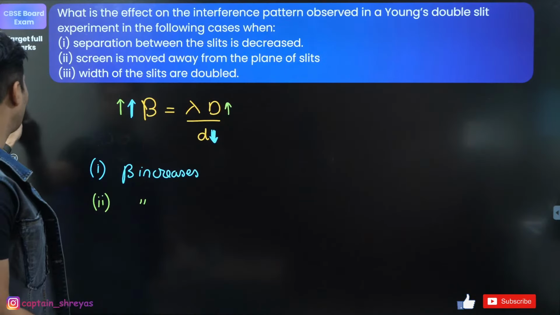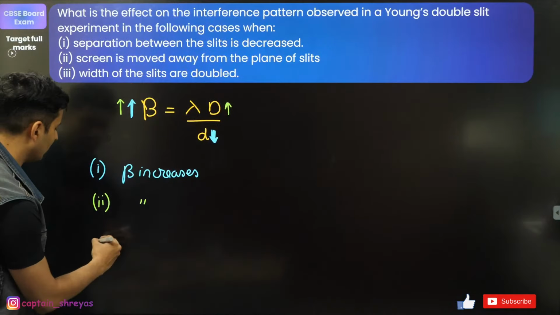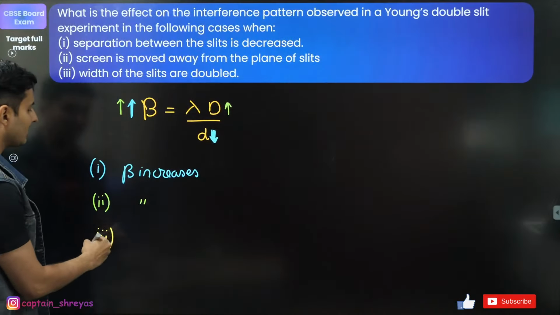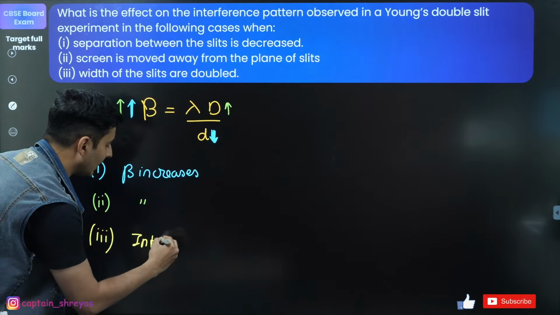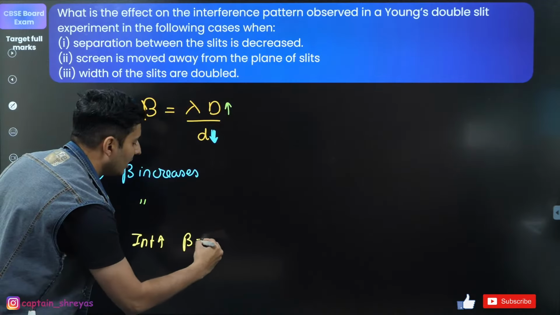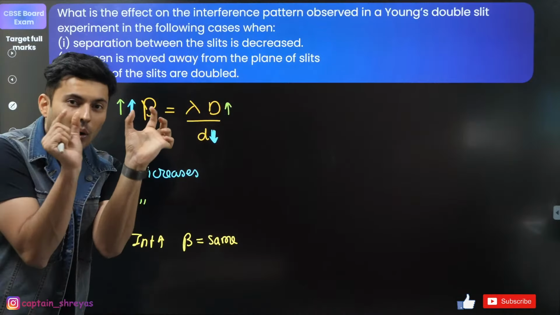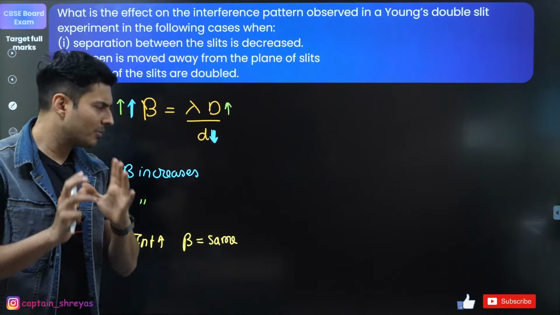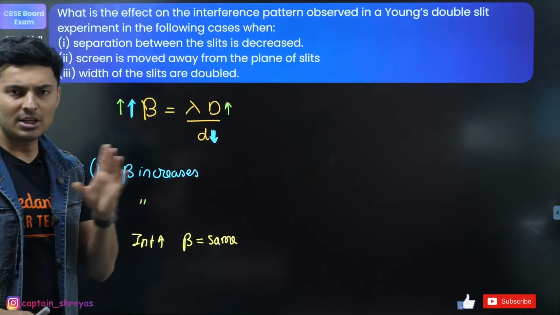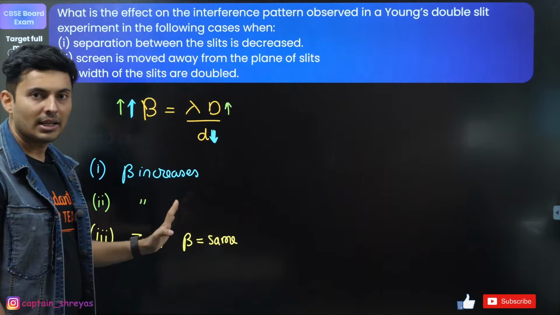Width of the slits are doubled. In the third case, guys, what do you think will happen? In the third case, width of the slits, not small d, width. Then intensity increases. Beta is still going to be the same. If you increase the width of the slits, the intensity of light will increase. But other than that, the fringe width will not be affected. Yep, very good. That's understood, clear.